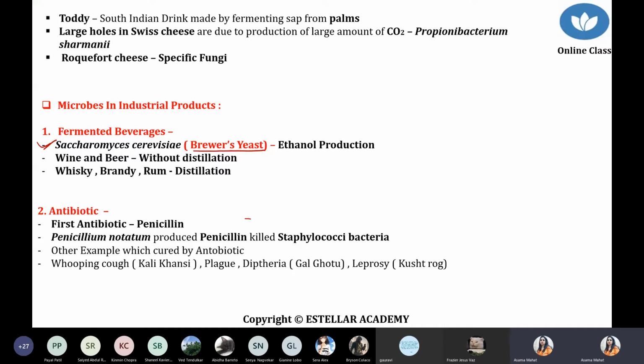Mostly Saccharomyces cerevisiae is used for ethanol production, the normal kind. In such ethanol production, the concentration of alcohol is approximately 30%. If you see any liquor bottle, it has some concentration of alcohol.